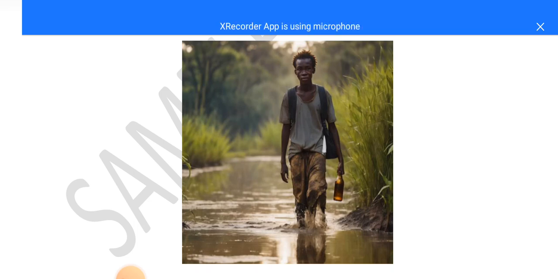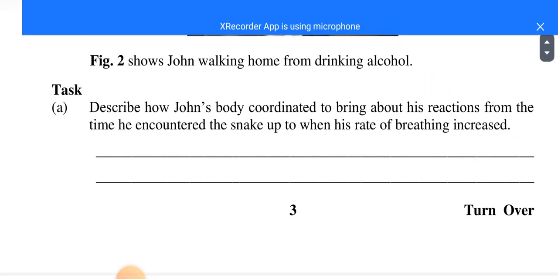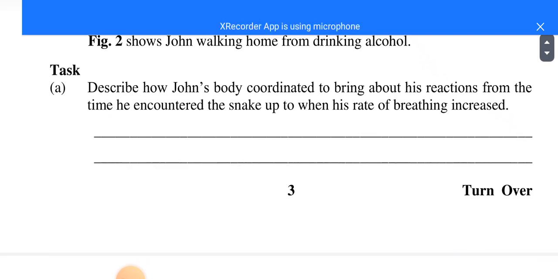Then from there, let's look at number 2. That was part 1, where they said describe how John's body coordinated to bring about his reactions from the time he encountered the snake up to when his rate of breathing increased. I said we begin by saying the image of the snake was formed at the retina.